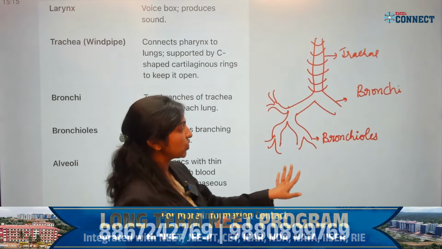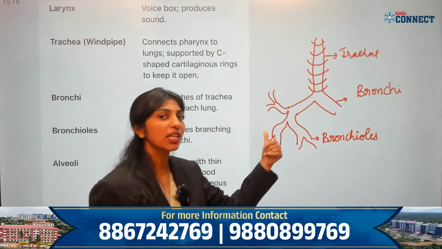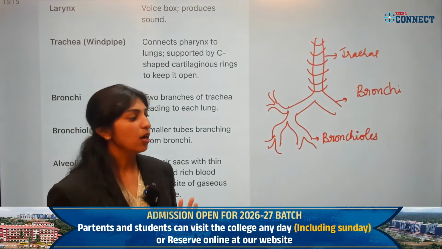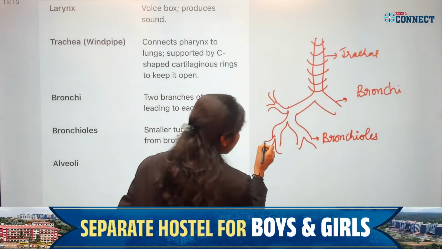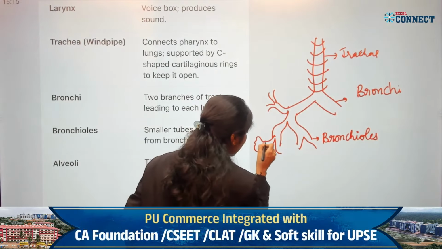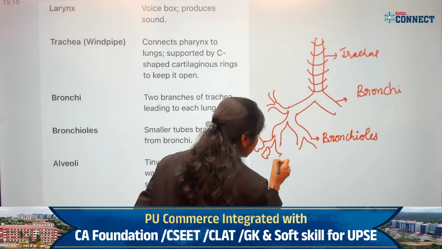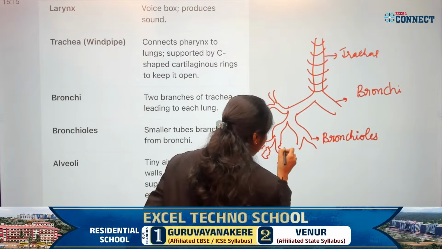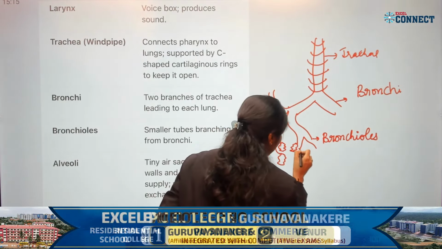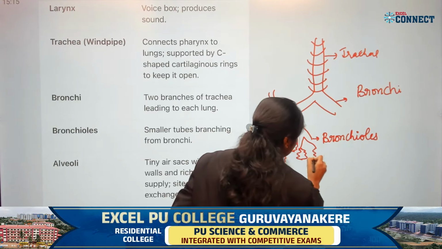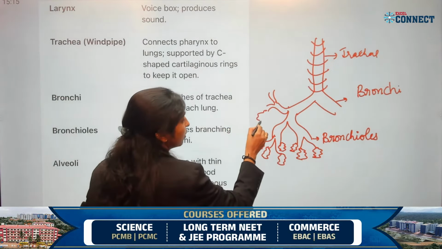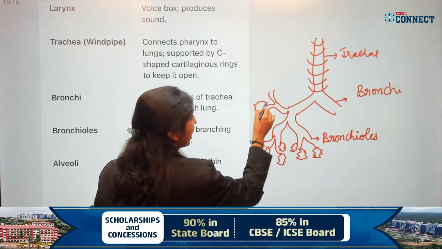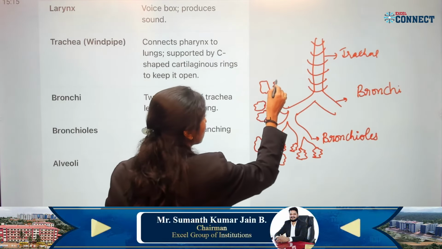But for the 10th standard, just remember the bronchi give rise to branch structures called bronchioles. At the end of the bronchioles, you have an irregular shaped bag-like structure, which is called alveoli. What is it called?